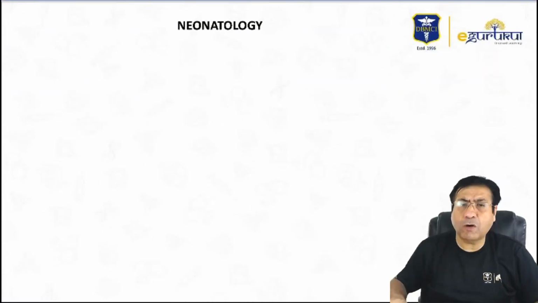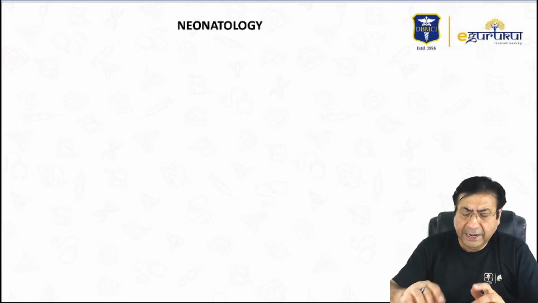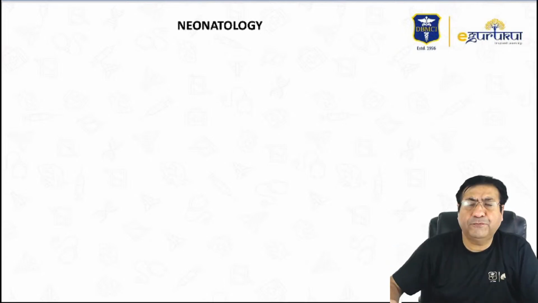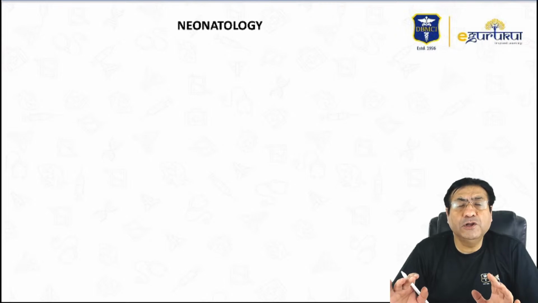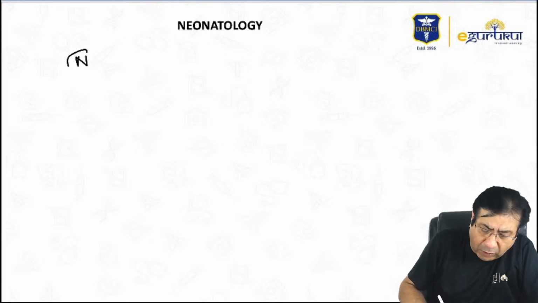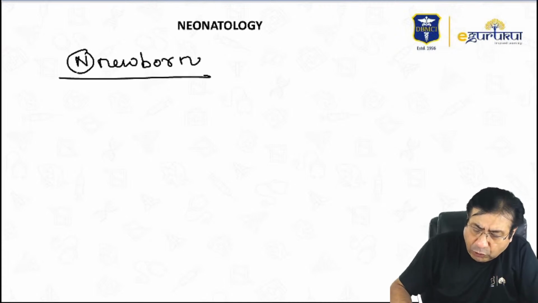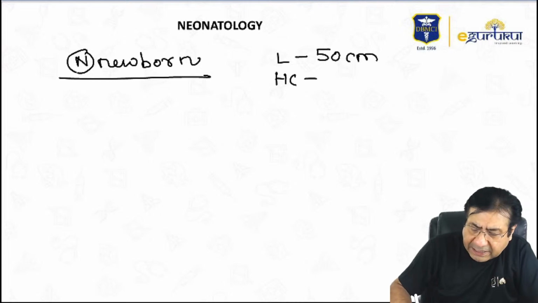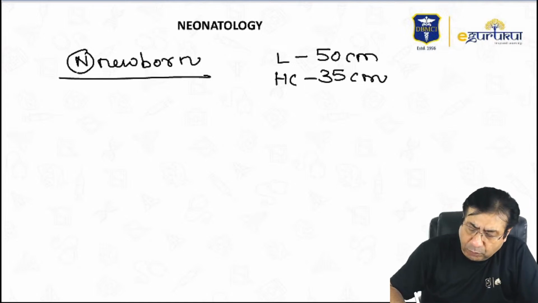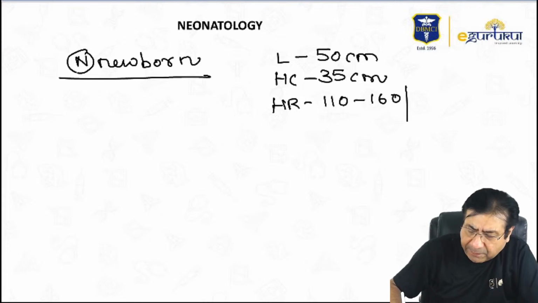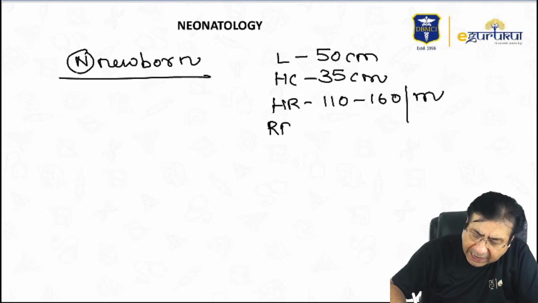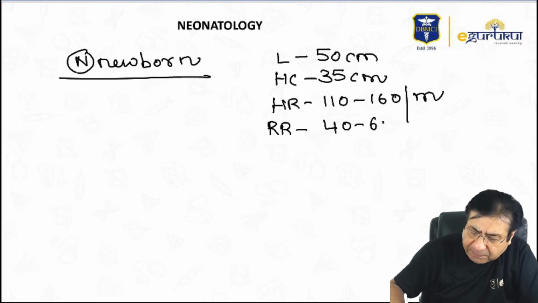Now coming to some important topics about neonatology. In neonatology, just remember first few important things about a newborn. So a normal newborn, what are the important things that you should remember for your exams? A normal newborn has a length of 50 centimeters. A normal newborn has a head circumference of about 35 centimeters. A normal newborn has a heart rate of about 110 to 160 per minute. A normal newborn has a respiratory rate of about 40 to 60 per minute.